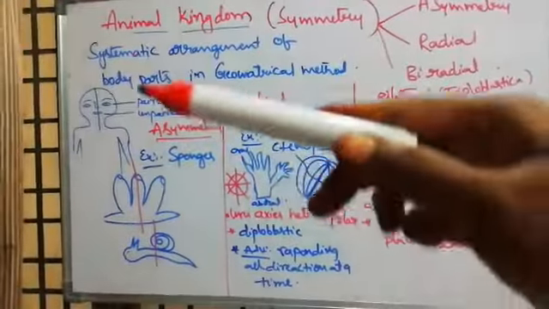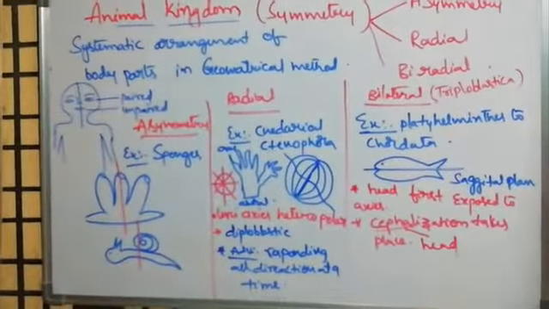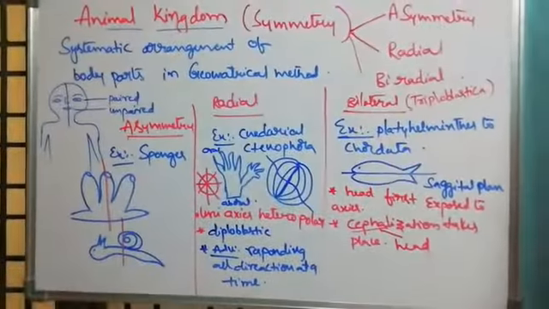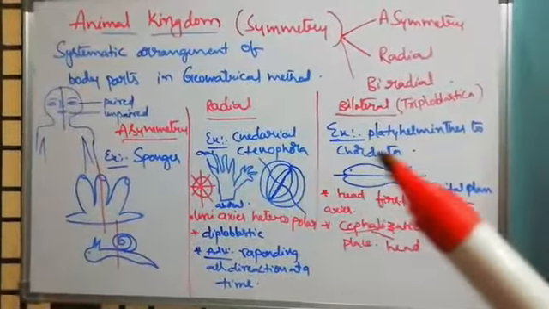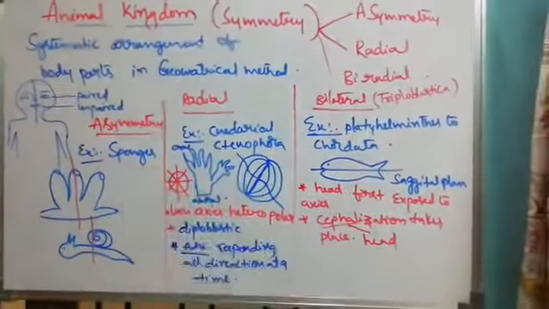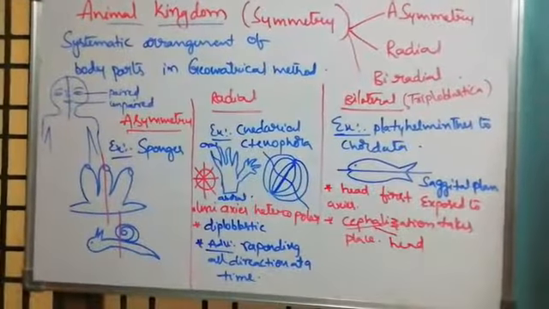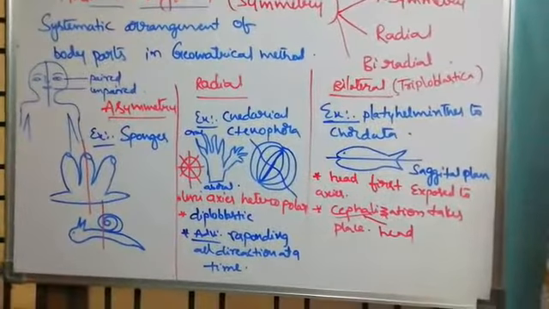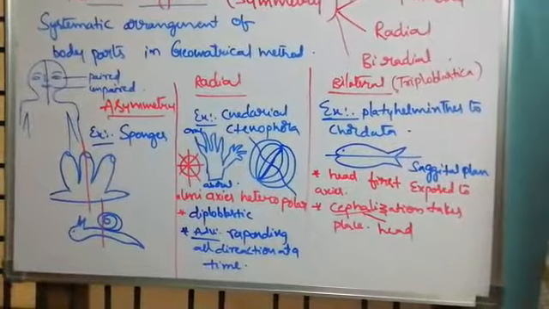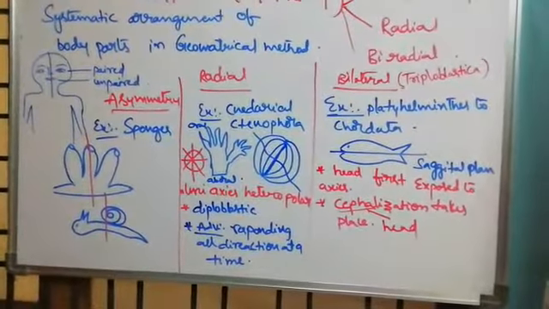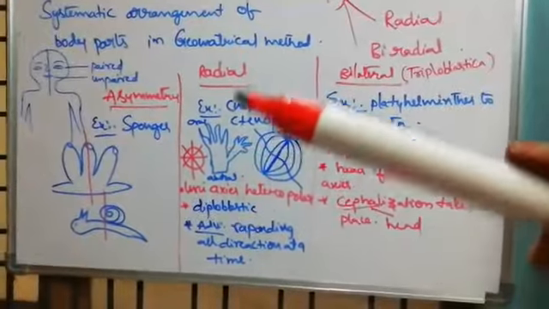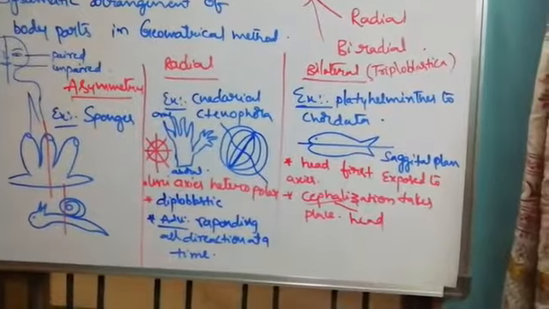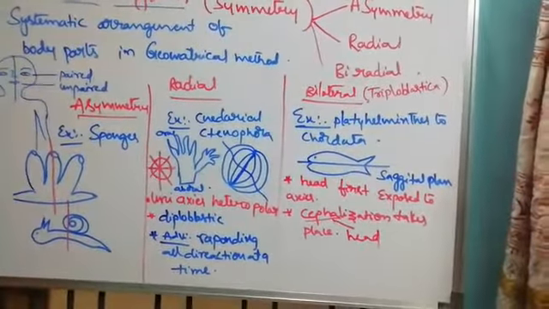So symmetry is systematic arrangement of organs. Paired organs come on either side, unpaired on the axis. So symmetry is asymmetry, symmetrical divisions. Asymmetry is not divided equally. Symmetry is radial and bilateral. Radial means any direction you cut the organism, it is divided into two antimeres. Bilateral symmetry means only the sagittal plane, that means anterior to posterior cut. Here in radial, oral to aboral they are cutting. Here, anterior to posterior cutting, if you take the sagittal plane, then only it is divided into two equal halves.